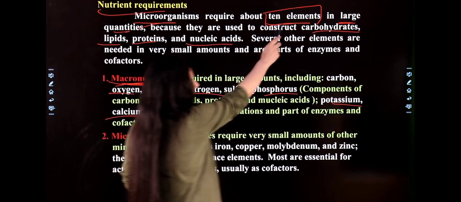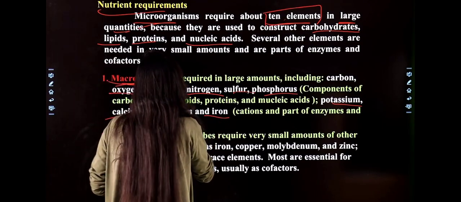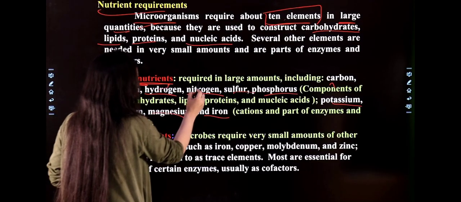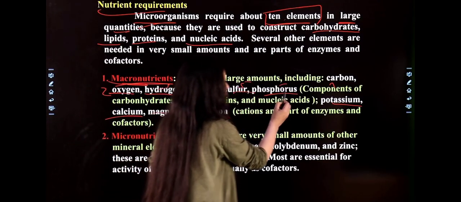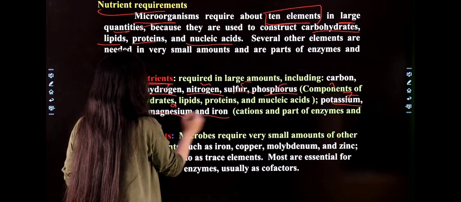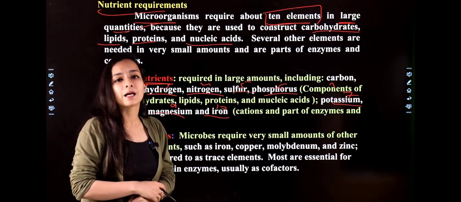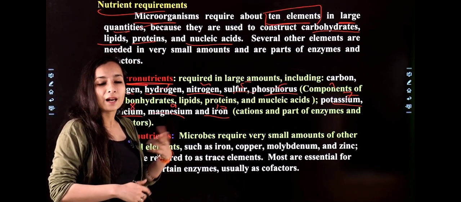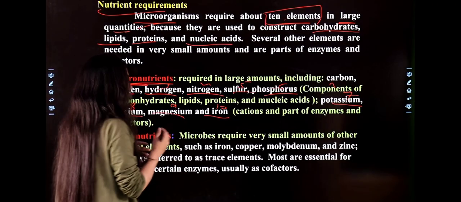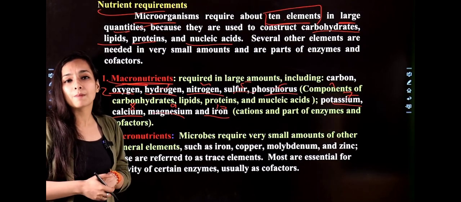As we discussed, 10 elements are required in the form of macronutrients: carbon, oxygen, hydrogen, nitrogen, sulfur, phosphorus, potassium, calcium, magnesium, iron. So these are the 10 elements required by a microorganism for their survival, for their cultivation, for their growth. Correct?